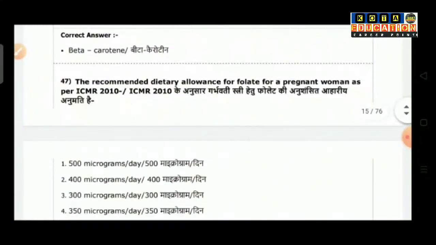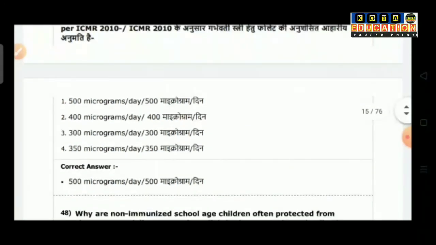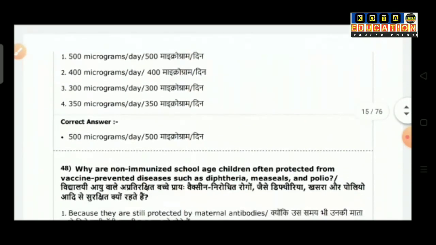Question number 47: The recommended dietary allowance for folate for a pregnant woman as per ICMR 2010 is option 1 500 microgram per day, option 2 400 microgram per day, option 3 300 microgram per day, option 4 350 microgram per day. So the correct answer is 500 microgram per day.